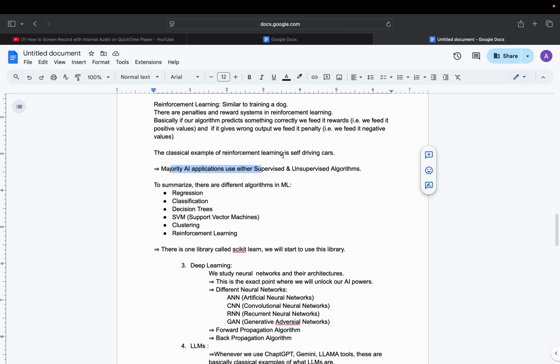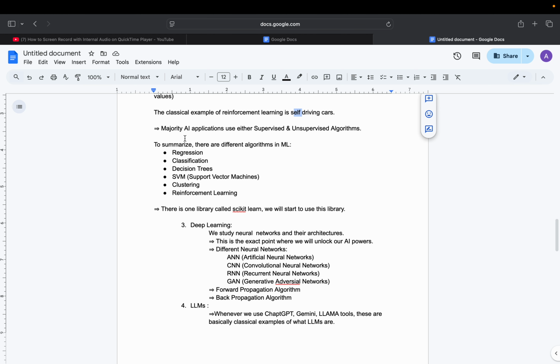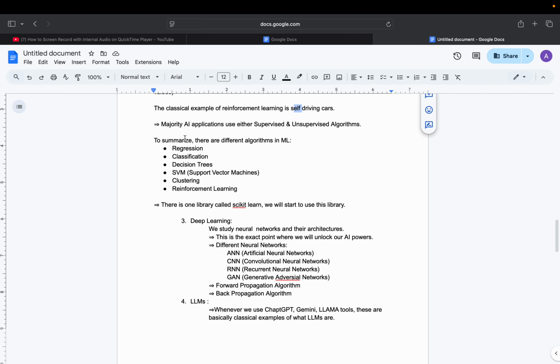All right, if we give positive values, that is, if we just know how the algorithm is doing, that comes under rewards. So simply, you need to understand that the basic concept of reinforcement learning has a basic example: self-driving cars. Moving on to next, the majority of AI applications use supervised and unsupervised algorithms.